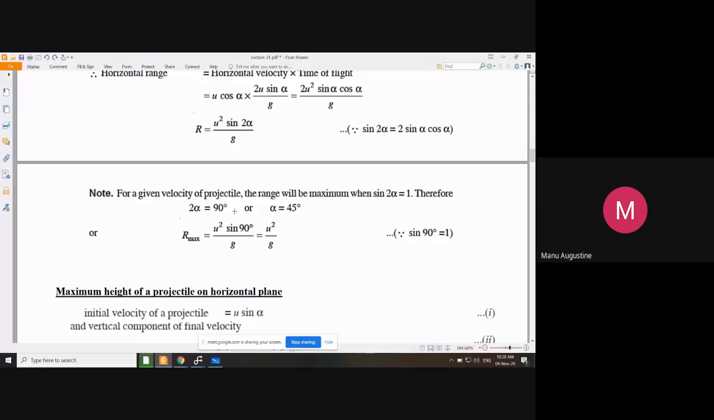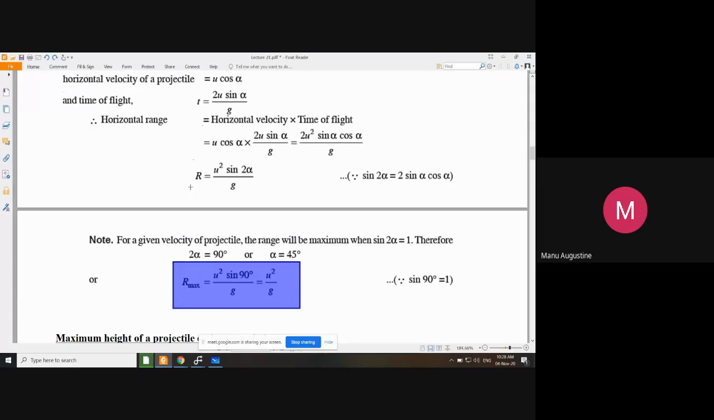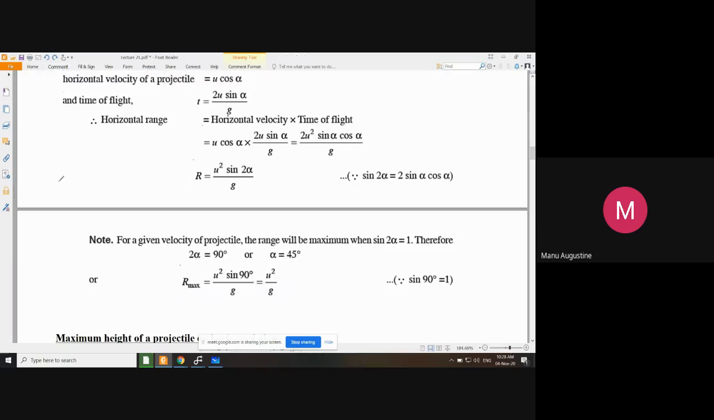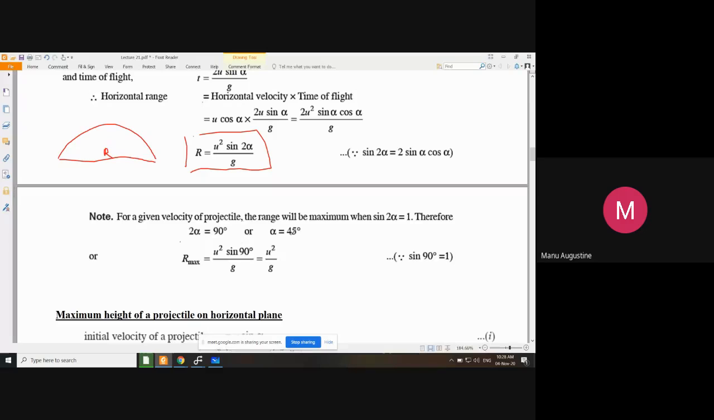Just like we found the maximum range condition for horizontal flight, on a horizontal plane, you said that the range of the projectile was given by this equation, and you derived the condition for maximum range and the expression for maximum range as u square upon g. Now the same thing we want to do here too.